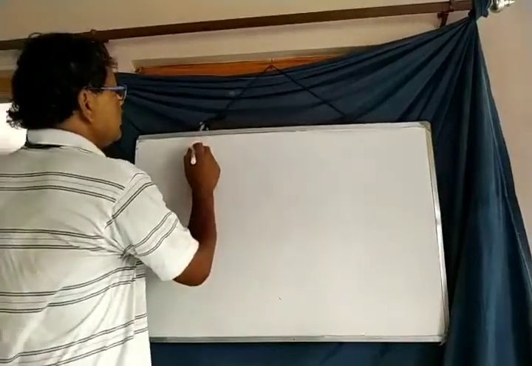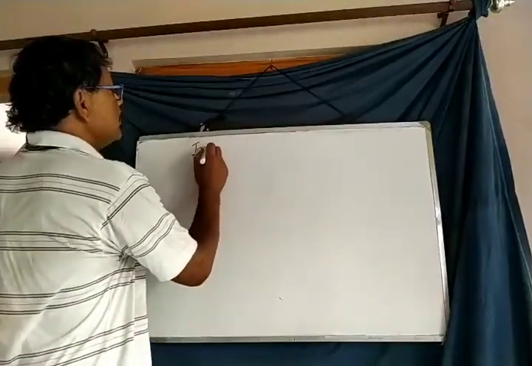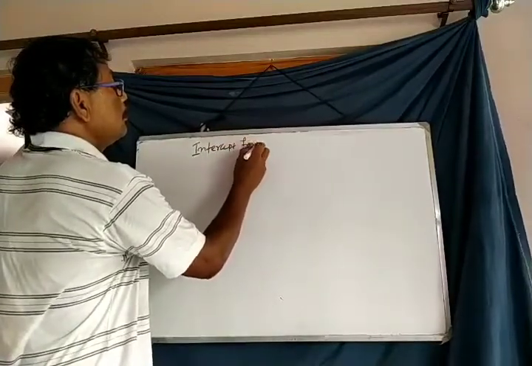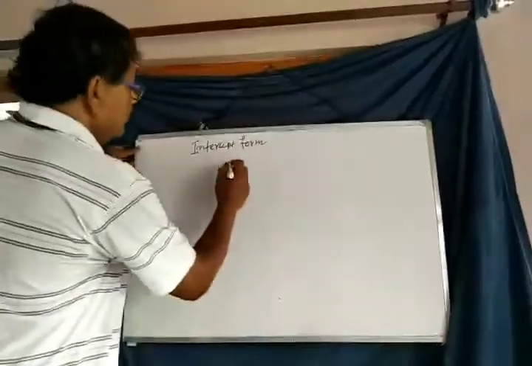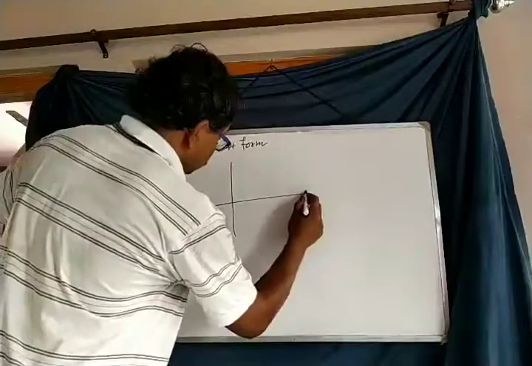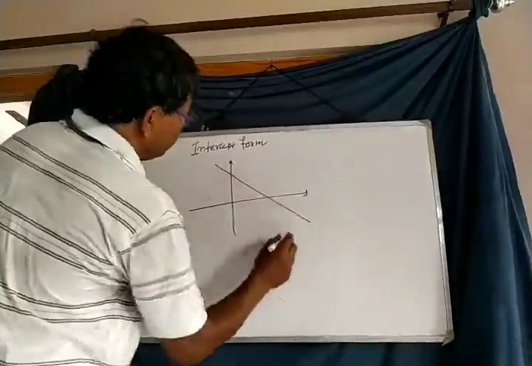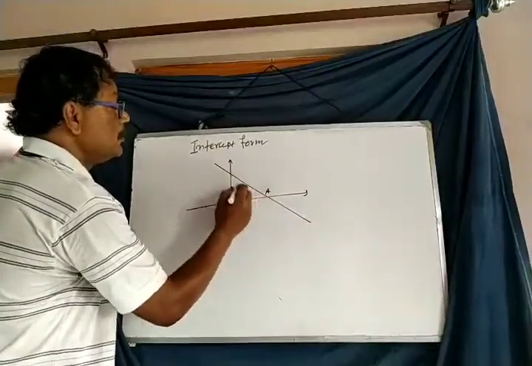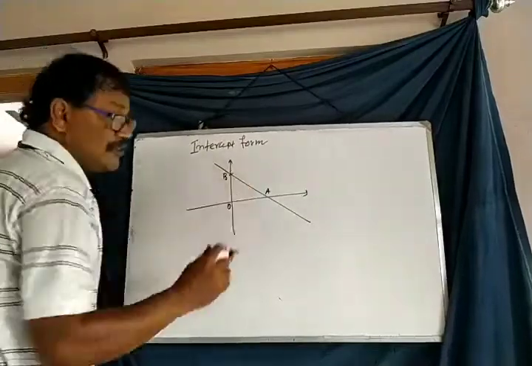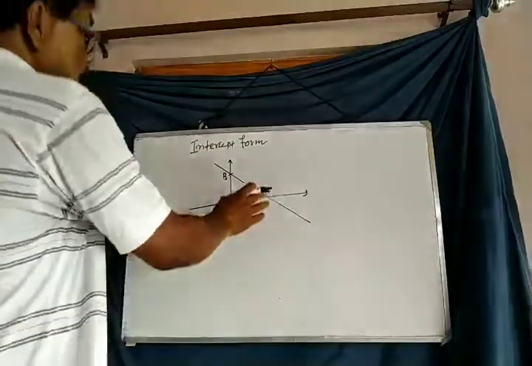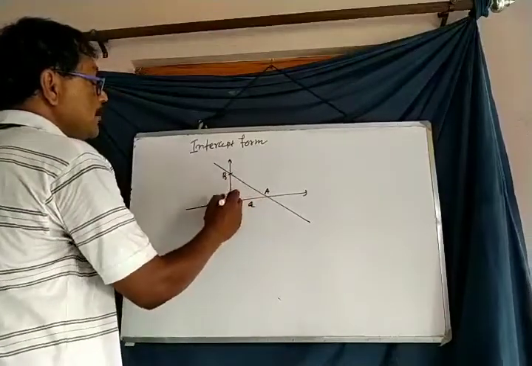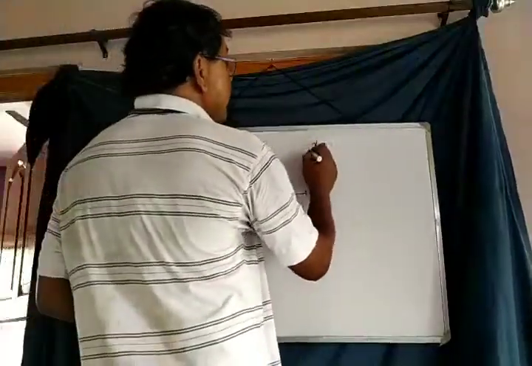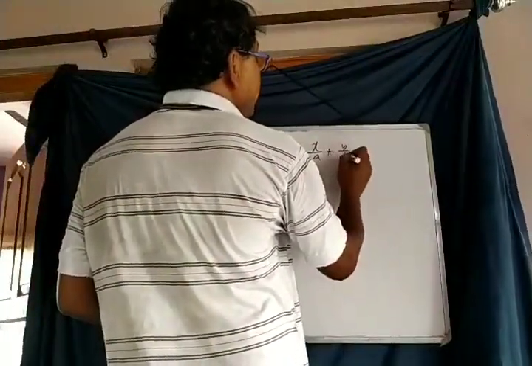Now our next form is intercept form. In this form, the length of x-intercept and y-intercept are given. Then what will be the equation of straight line? This is the question. In this form, length of x-intercept OA is equal to a, length of y-intercept OB is equal to b. Then the equation of the straight line is x by a plus y by b equals to 1.